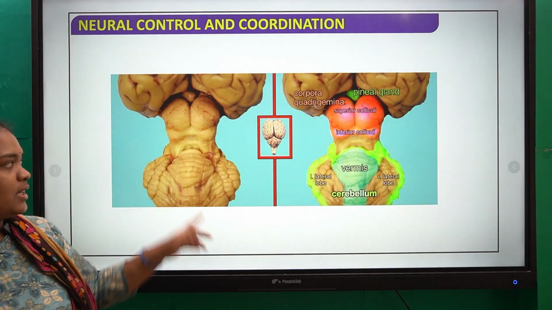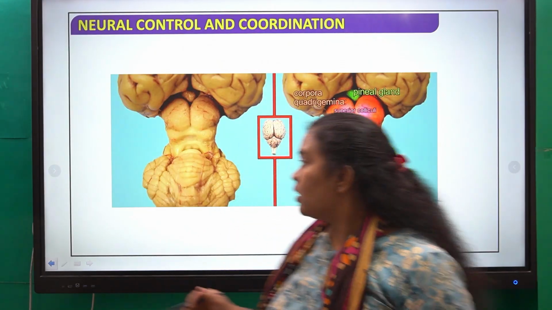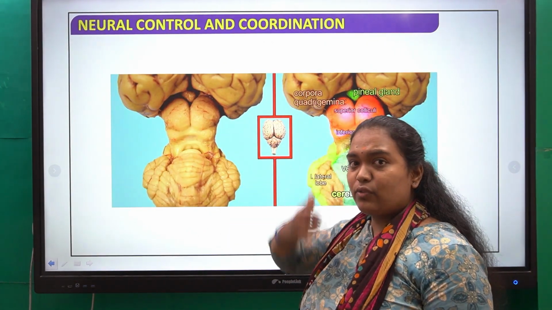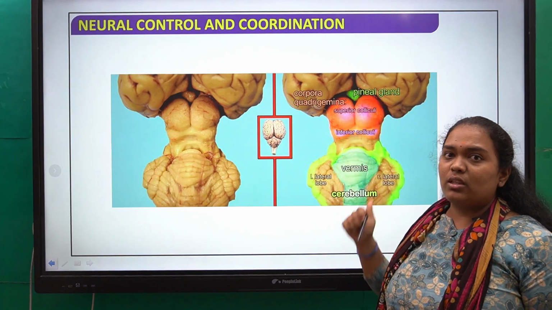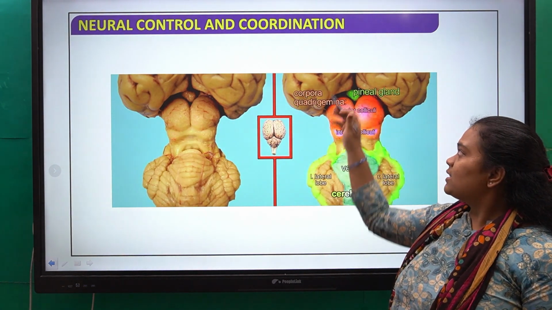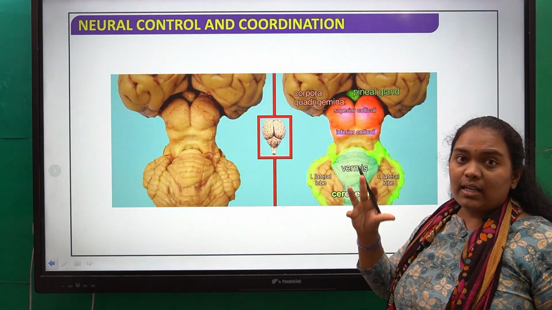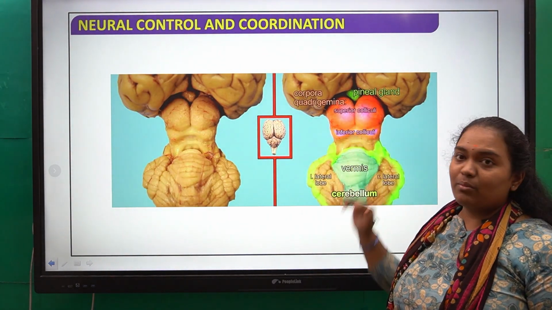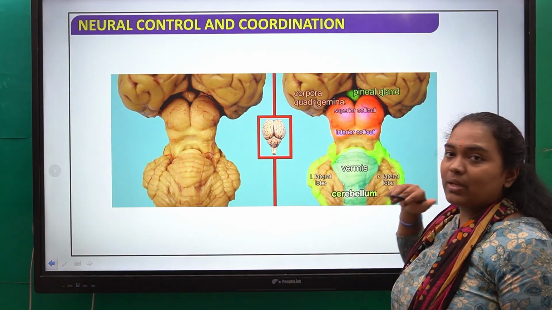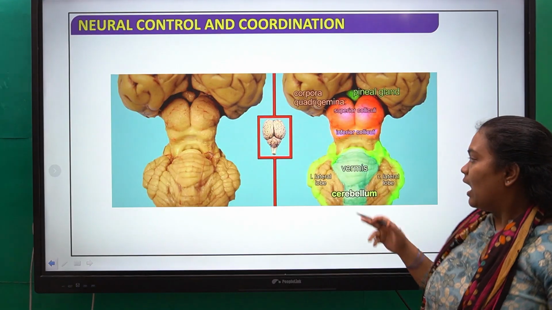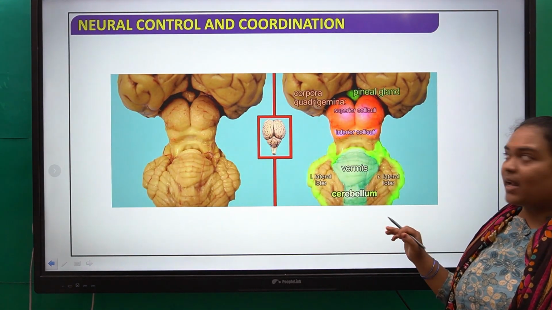In this picture, as I said, dorsal for us is this, and ventral is behind. So dorsal is this and ventral is this for us. Dorsally it is present means what? It should be present just below the occipital lobe. So if I say this is the occipital lobe, these four spherical structures you can see are nothing but colliculi. The two present above are superior colliculi and the two present below are called inferior colliculi. And this is the vermis, which is part of the cerebellum. So the cerebellum is in close contact with your midbrain.